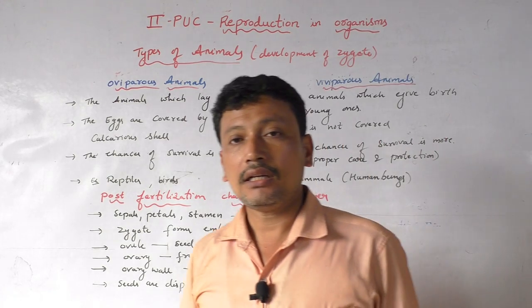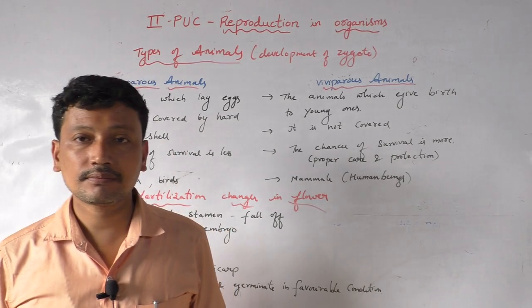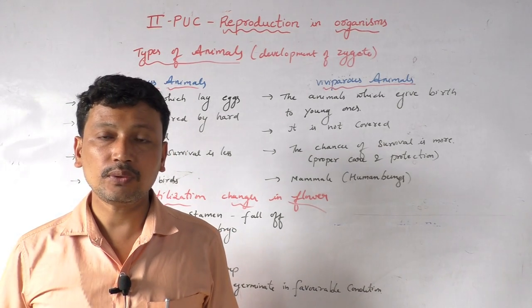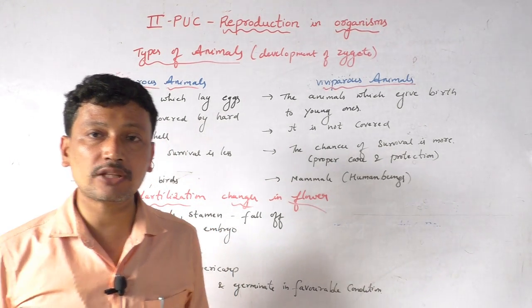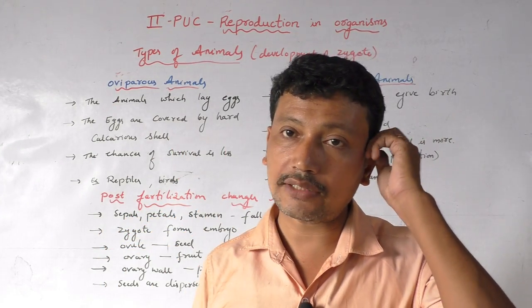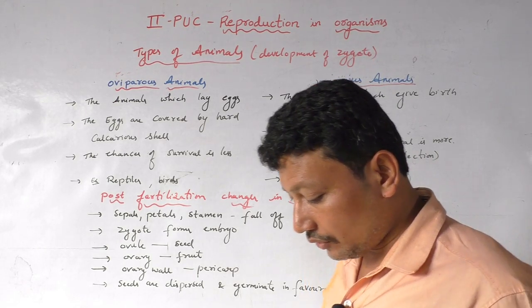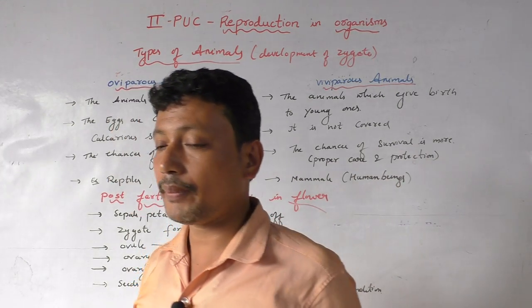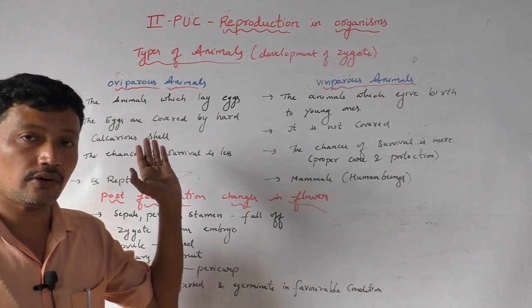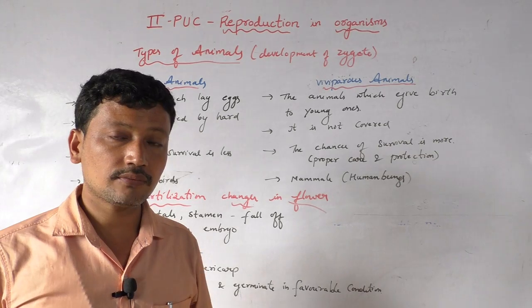Whereas the animals which give birth to young ones are called what? Viviparous animals.